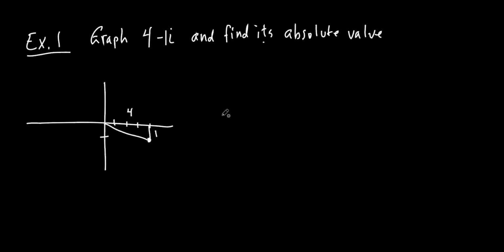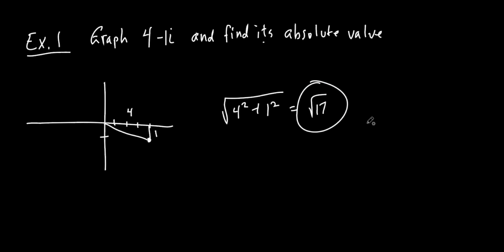So you just take the square root of what? 4 squared plus 1 squared. And that's 16 plus 1 is 17, square root of 17. And that's the absolute value of it. And this is the graph. And that's what they asked you to do on example 1.